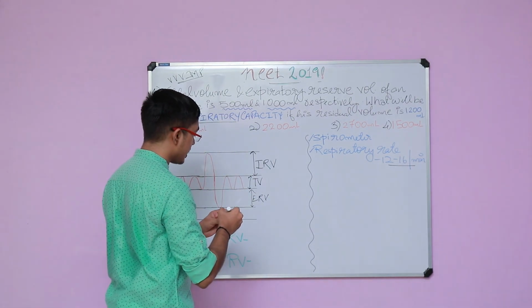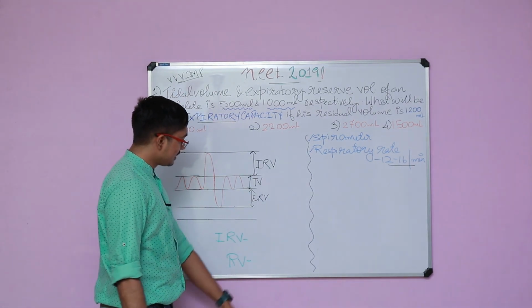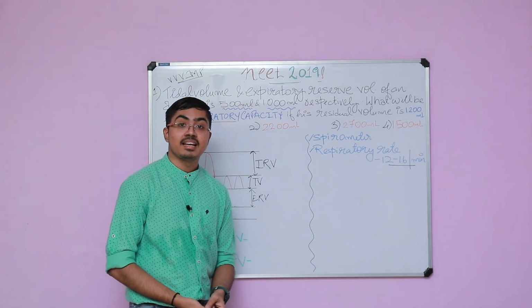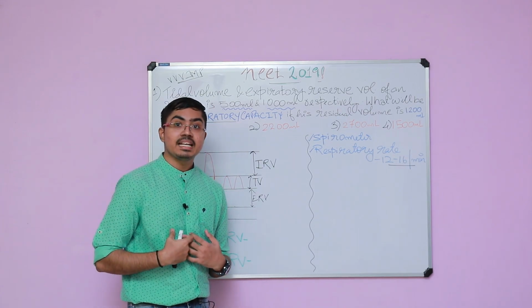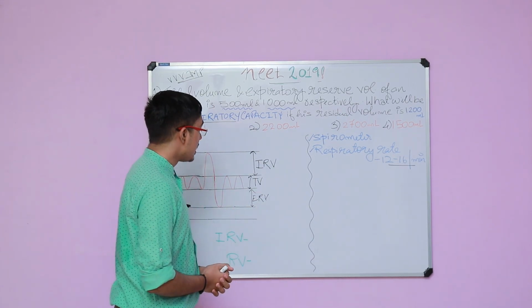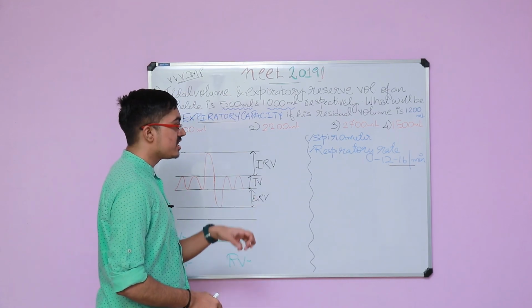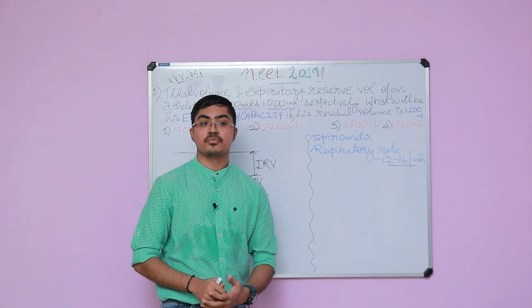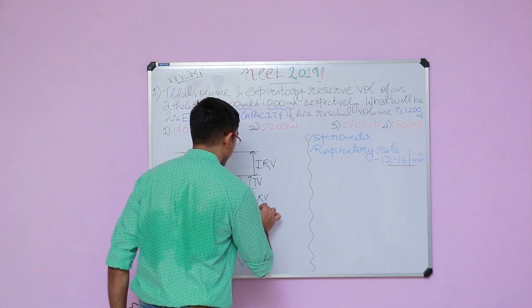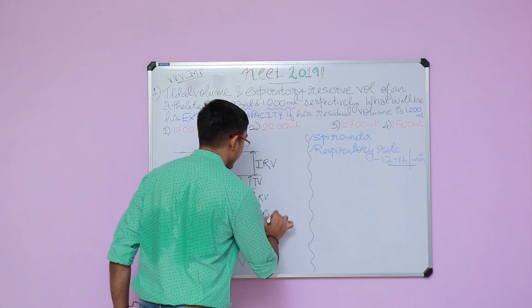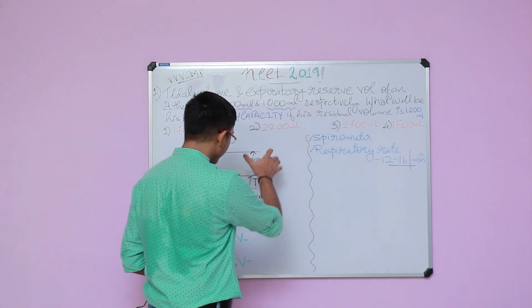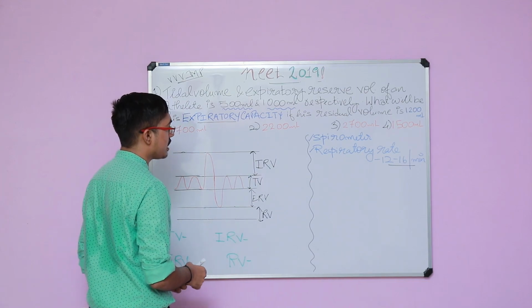Now what is this part? There is no graph over here because this is out of the reach of the person. Even though he expires forcefully, some amount of air will remain in his lungs, and that cannot be taken out by the person. That particular volume of air which remains in the lungs even after forceful expiration, as given in the NCERT, is called the residual volume. In the question they have said that the residual volume is 1200 ml. So these are the 4 important volumes you need to understand.